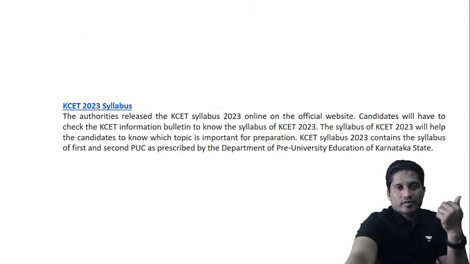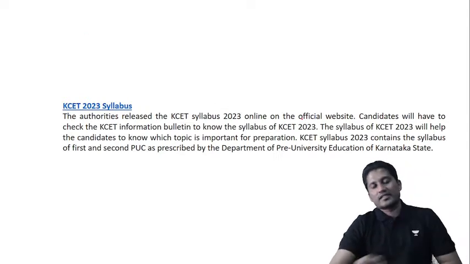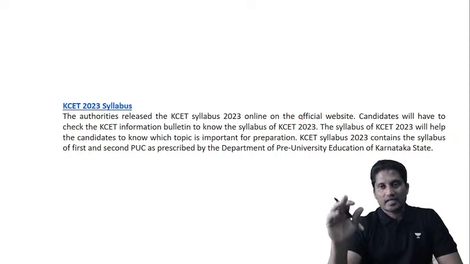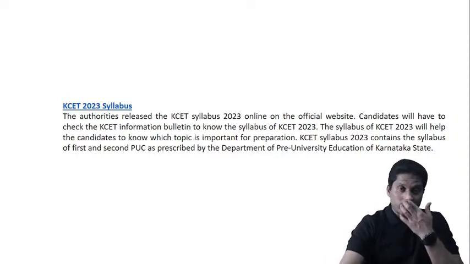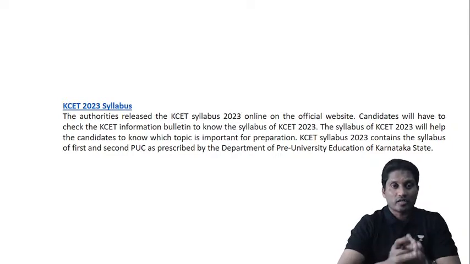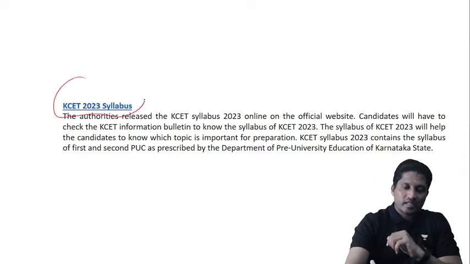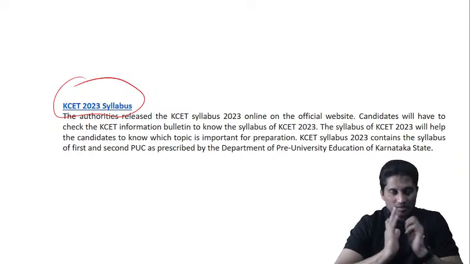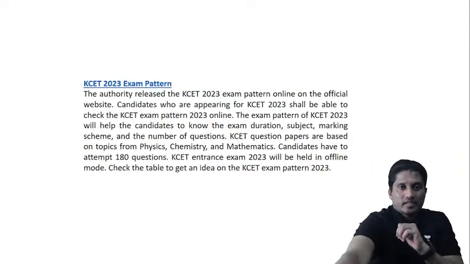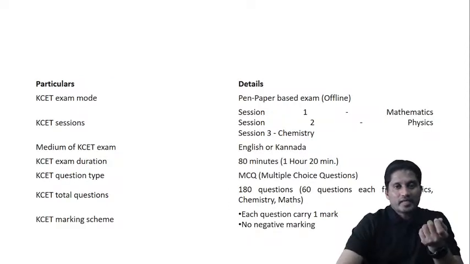Now let's move to the KCET syllabus. The KCET syllabus will be the entire first PUC and second PUC syllabus of what the PU board studies. Complete syllabus. In fact, the CBSE board has deleted 30%. There are so many chapters in subjects which have been deleted, or some sections, exercises or sub-parts deleted. But as per KCET 2023, the entire NCERT syllabus, that is book 1 and book 2, complete syllabus is there. Apart from that, the KCET exam pattern, it's a pen and paper exam only.